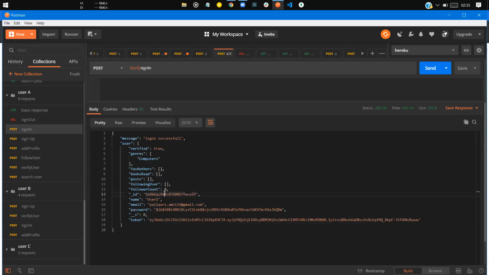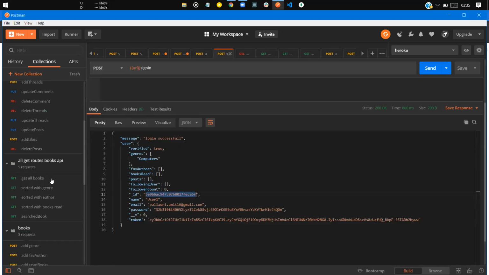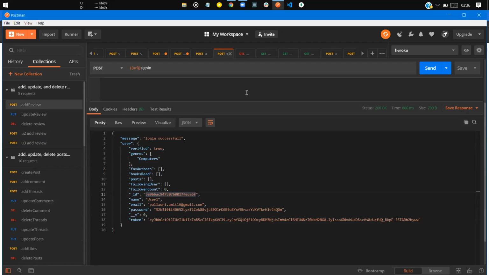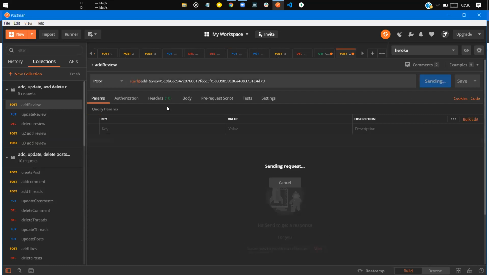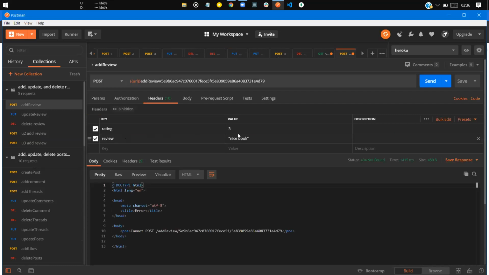So let's take this one, and in the add review part, let's paste it. Okay, and I have added an environmental variable, so this would be it. In headers we are giving the ratings, and oh sorry, this might be some problem here.